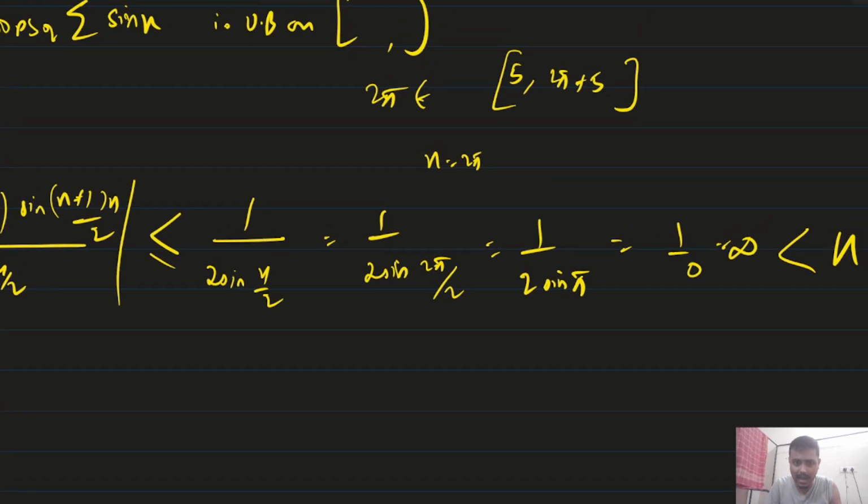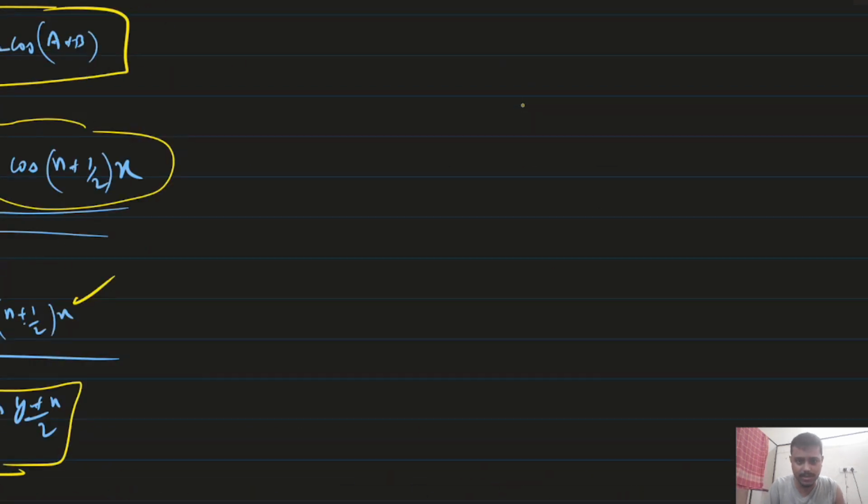So we are getting that the partial sums of sine nx are not uniformly bounded, so we cannot imply that the series is uniformly convergent. Did you understand? This is a very nice question, and many students have a doubt in this question, so that is why I chose it. If you like this question, like and share it with your friends. That will be very helpful for me as well as for you. Now, similarly, we will check all the options.